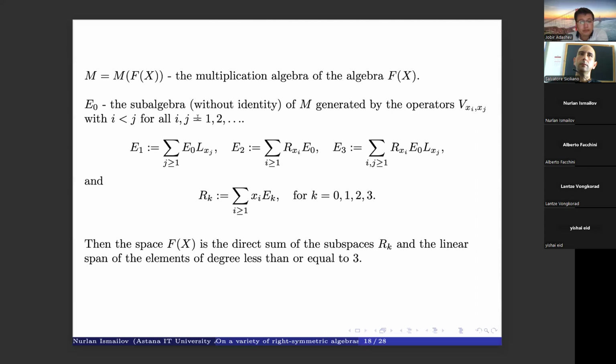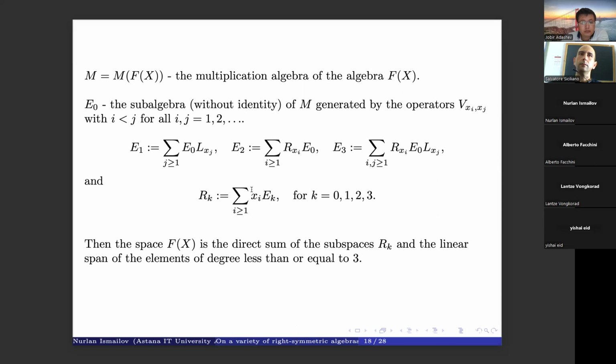Okay, and then we define our space E_1 in this form, so we consider the space generated by E_0, and we act by left multiplication. By E_2 we consider our space acted on by R_{x_i}. Okay, and here we have E_3, and by R_k we denote the sum of all these spaces. So here act on x_i and take the sum of all our spaces.